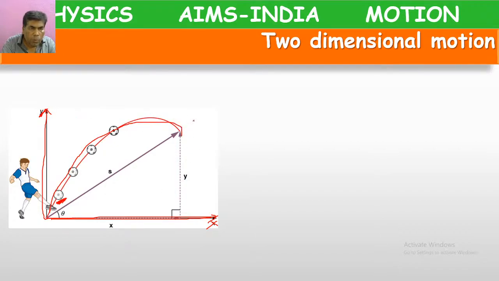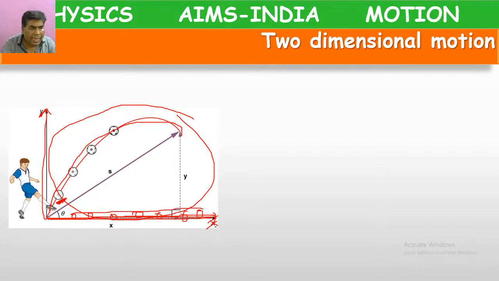It is moving in the xy plane. It is not moving on the x-axis, the ball is not rolling. If the ball went like this, we could call it one-dimensional motion, because it would be rolling on the x-axis.